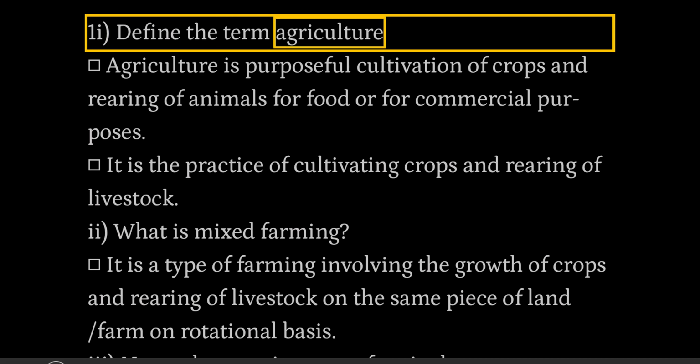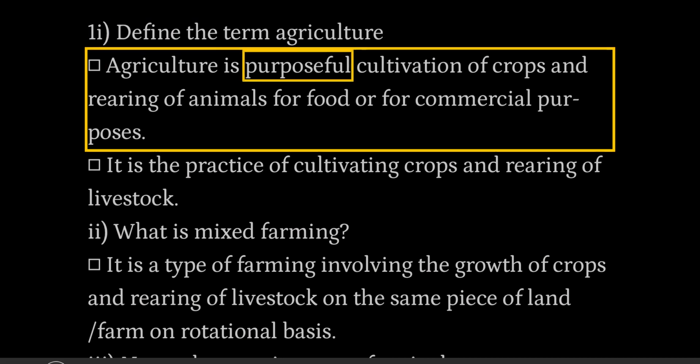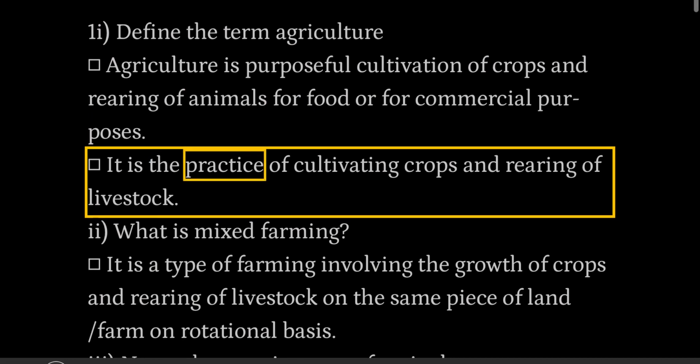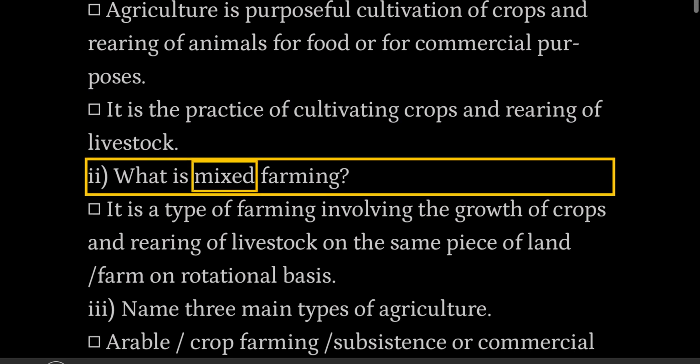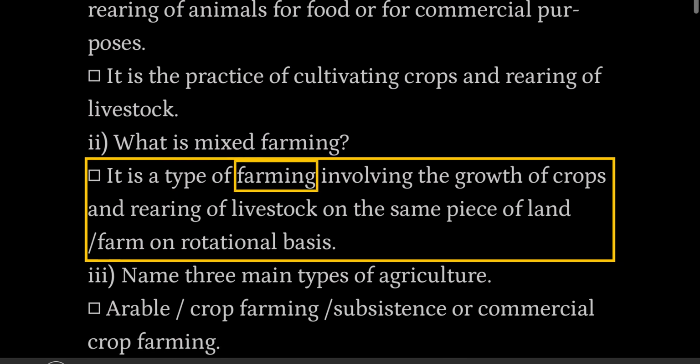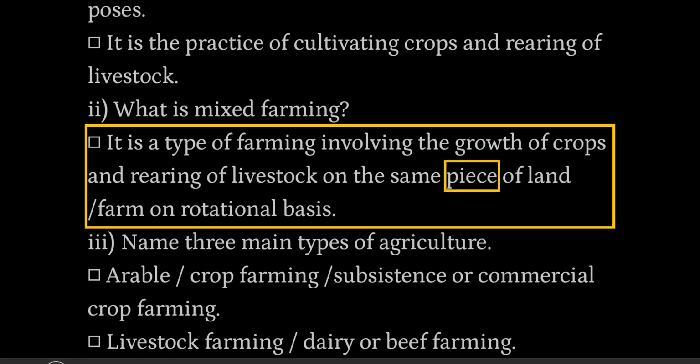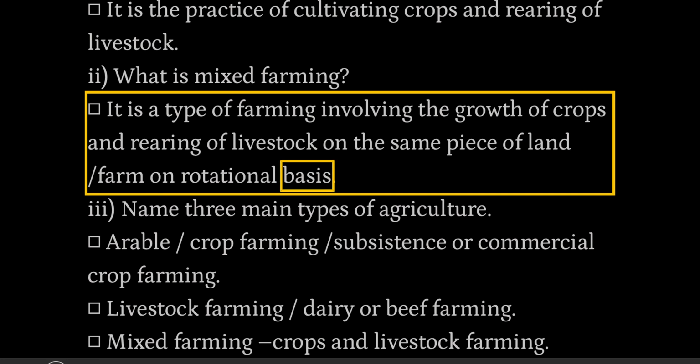1. Define the term agriculture. Agriculture is purposeful cultivation of crops and rearing of animals for food or for commercial purposes. It is the practice of cultivating crops and rearing of livestock. 2. What is mixed farming? It is a type of farming involving the growth of crops and rearing of livestock on the same piece of land farm on rotational basis.